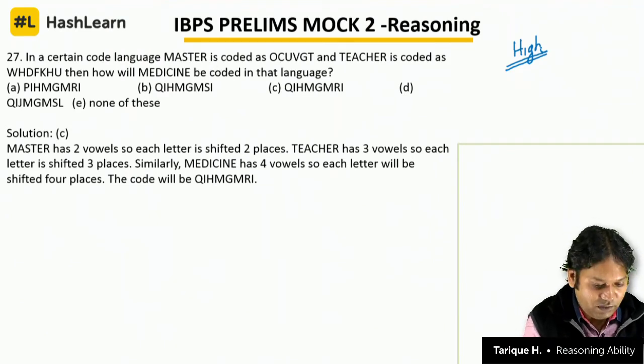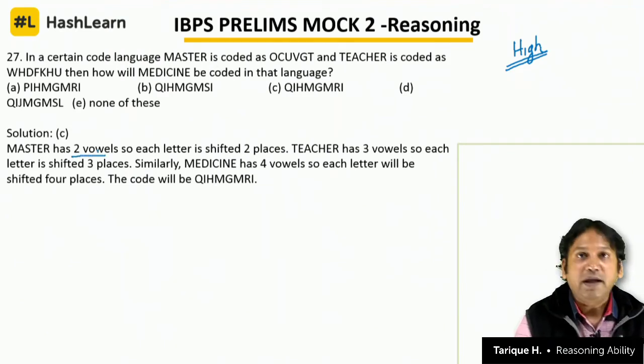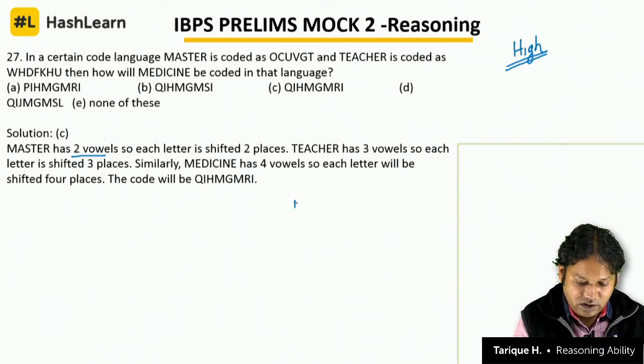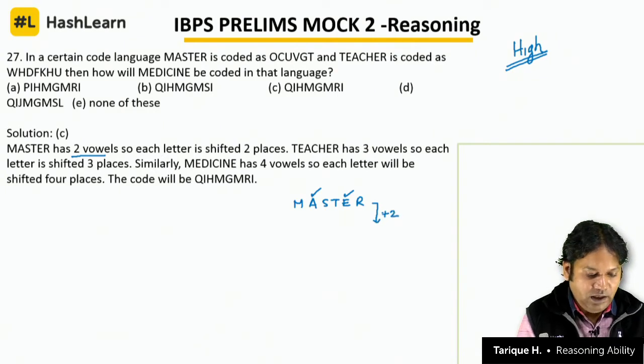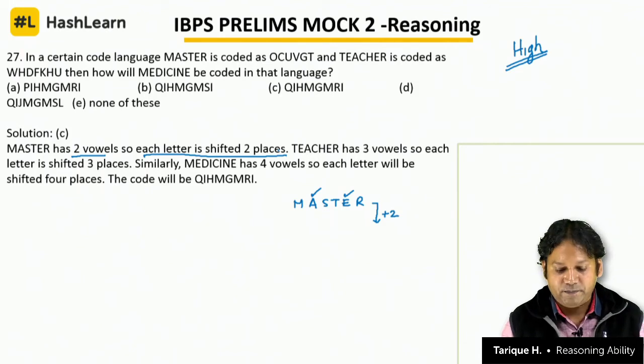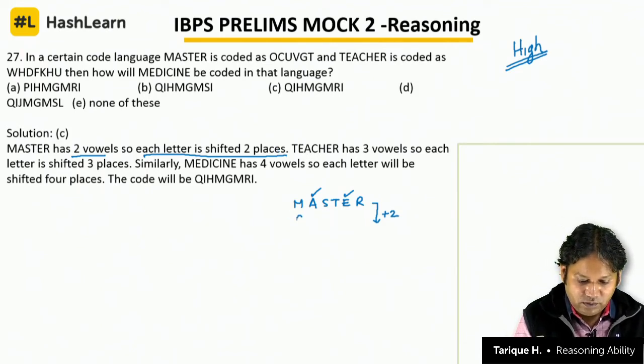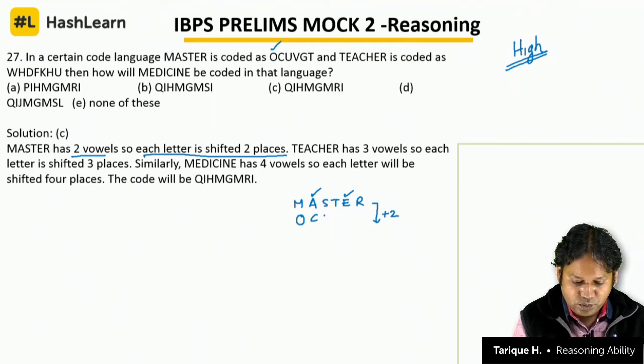What we are doing is counting the number of vowels in each word. So if the word is master, and in this word there are 2 vowels, then we are going to shift every letter of master forward by 2. So master has 2 vowels, so each letter is shifted by 2 places. M N O, so that is how we get O. A B C, S T U, T U V, E F G and R S T.